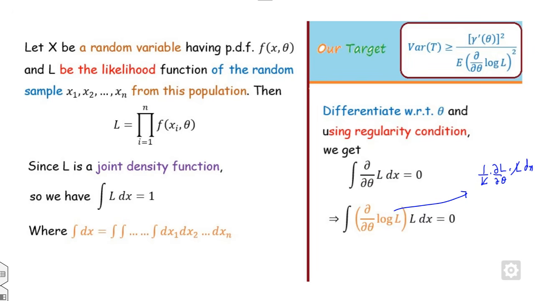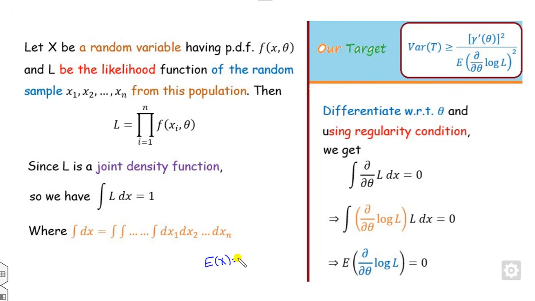So what is this? This is nothing but my expected value of this. All of you know what the expected value of x is: x into the PDF of x, where f of x is the PDF of x. Now here, what is the PDF of L? This is the joint density function. So this is the E of this.